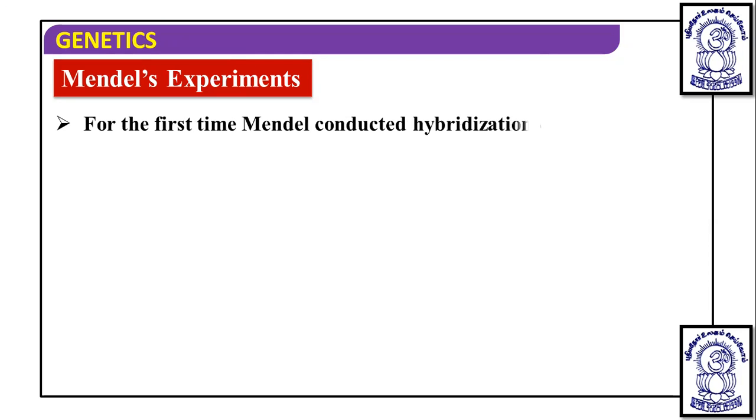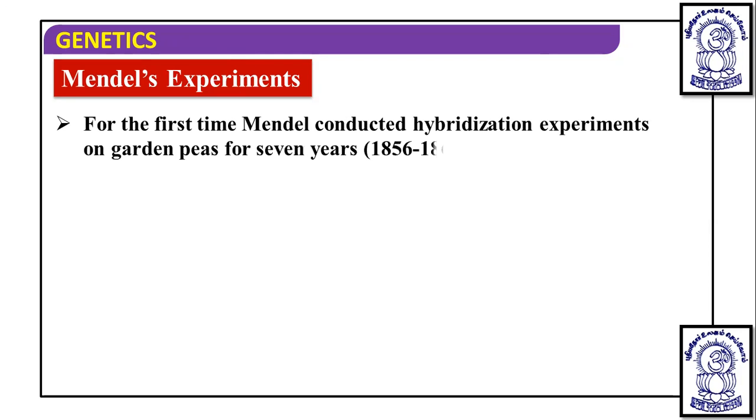For the first time, Mendel conducted hybridization experiments on garden pea for 7 years, 1856 to 1863. In those 7 years he worked on the pea plant, and he proposed some of the laws of inheritance in organisms.